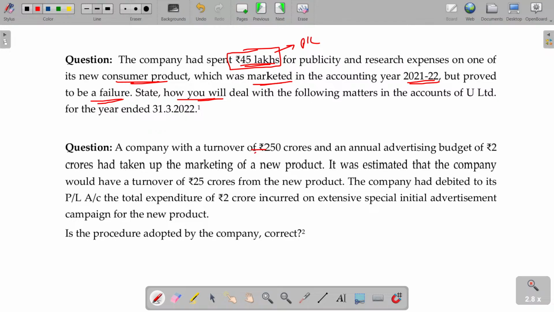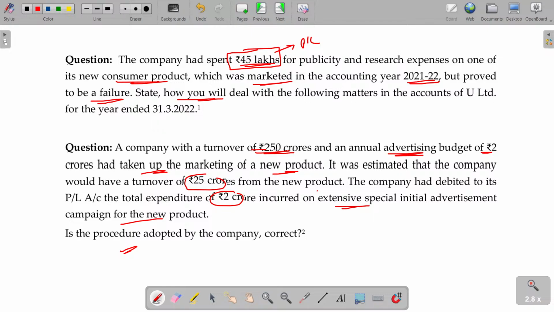A company with a turnover of 250 crores and an annual advertising budget of 2 crores had taken up the marketing of the new product. It was estimated that the company would have turnover 25 crores from the new product. The company had debited to its P&L account the expenditure 2 crores incurred on an extensive special initial advertisement campaign for the new product. Is the procedure adopted by the company correct or not? Usually, advertisement cost is debited to the P&L account only. Okay, because there is no intangible asset generated.